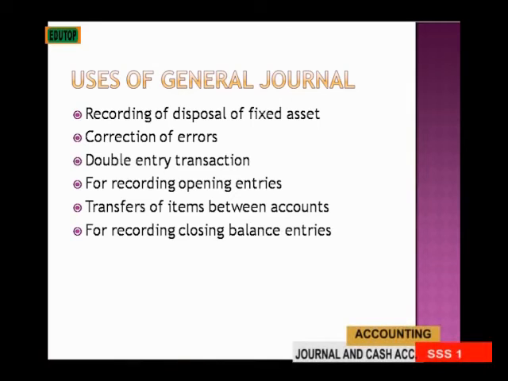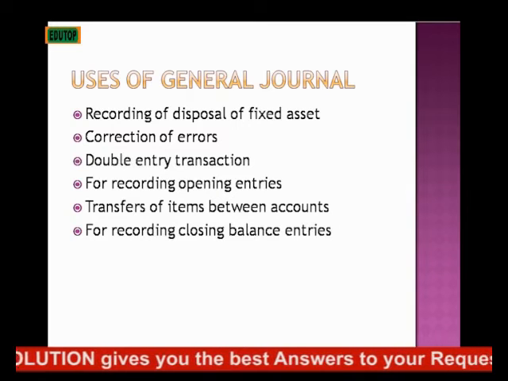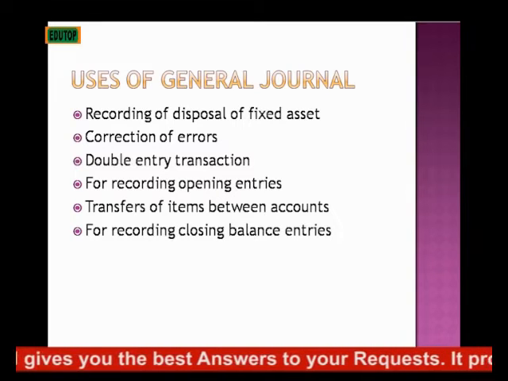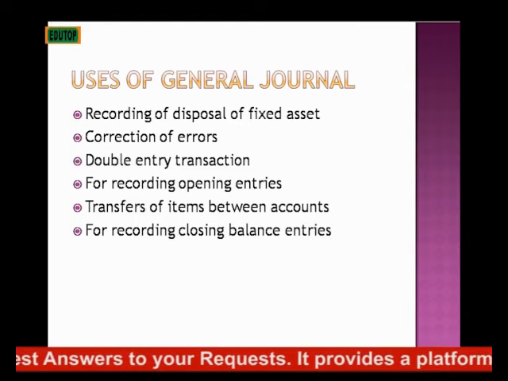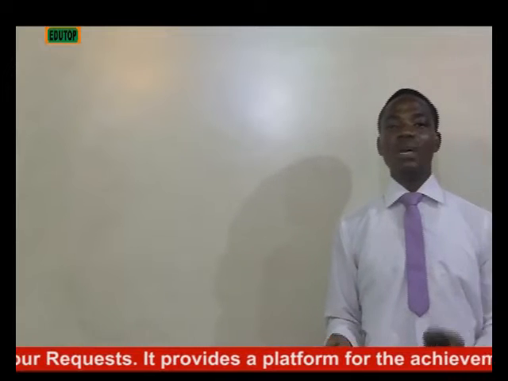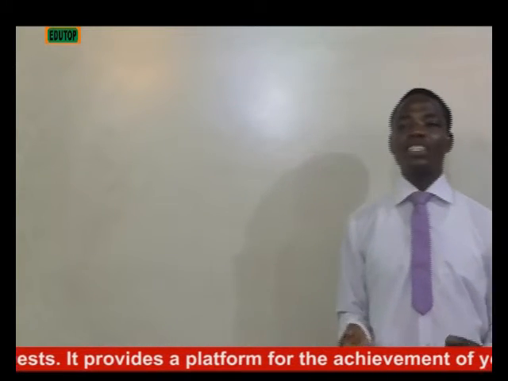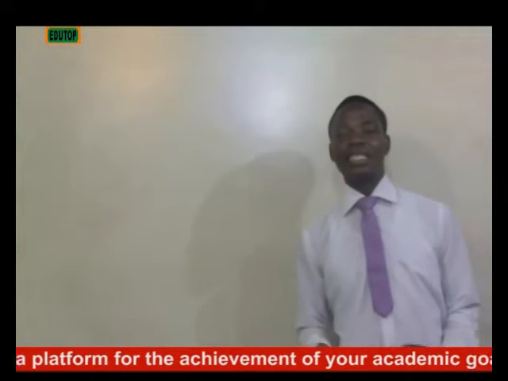So you can post any fixed asset into the journal. Second, we have correction of errors. You can use the journal to correct errors, to make the necessary adjustment when an error occurs in an account.